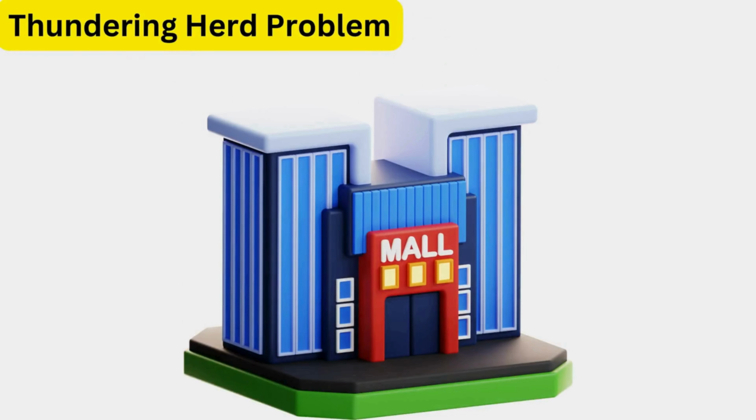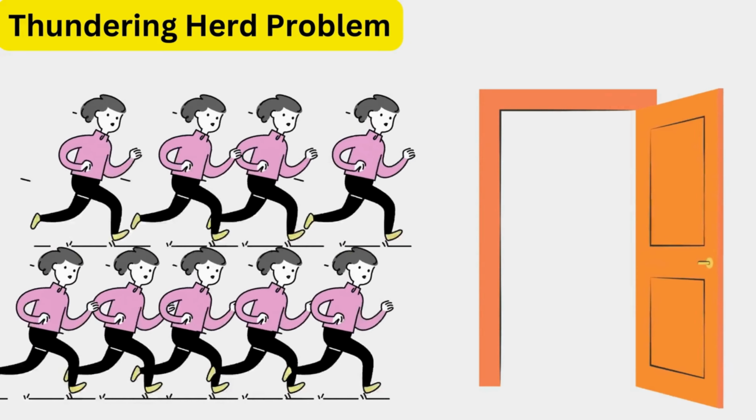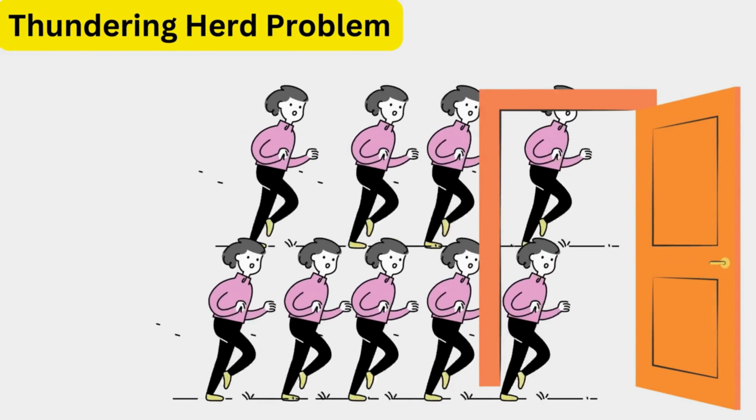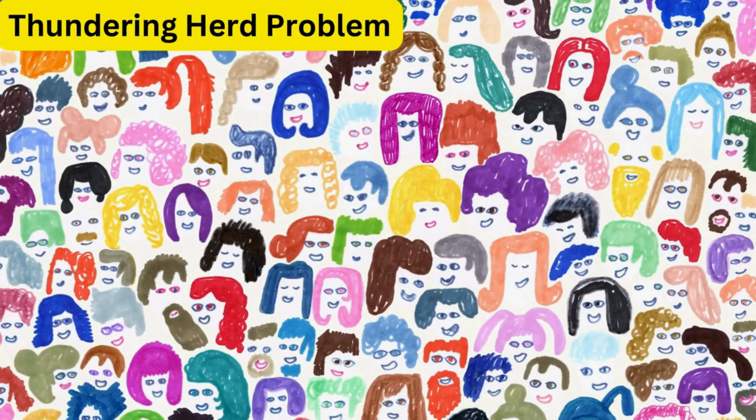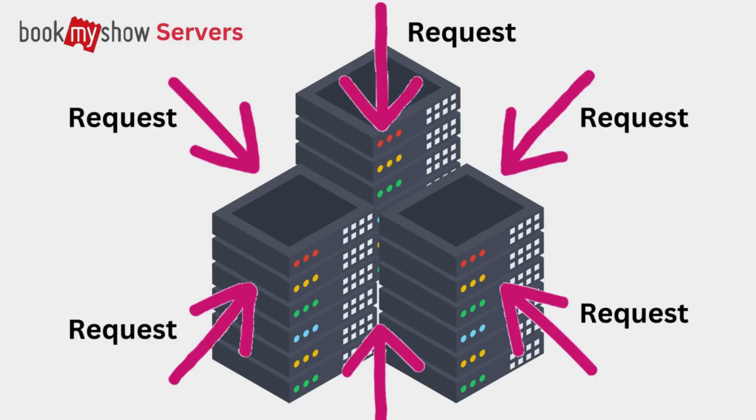Think of a mall having a big sale. When the doors open, a huge crowd of shoppers rushes in all at once. This can create bottlenecks at the entrance and inside the mall, making it hard for anyone to move around or get to the stores they want. Just like the servers that can't handle too many users at once.